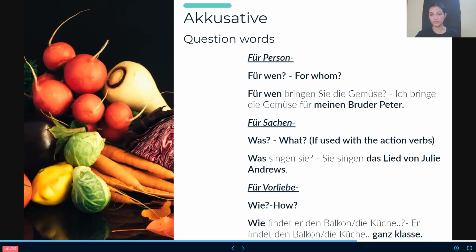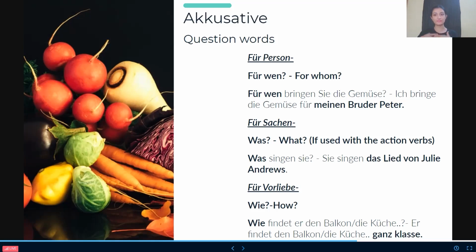Okay. So here, "er" is nominative, "den Balkon" or "die Küche", whatever you'll be putting, will be accusative. That's why there will be "den Balkon" and "die Küche". And "wie" is here the accusative question word. So the answer "ganz klasse" will be the accusative answer. Okay. Now the quick revision again. "Für wen bringen Sie die Gemüse?"